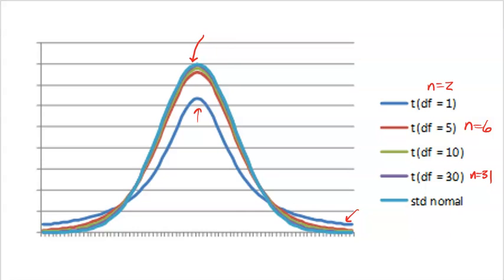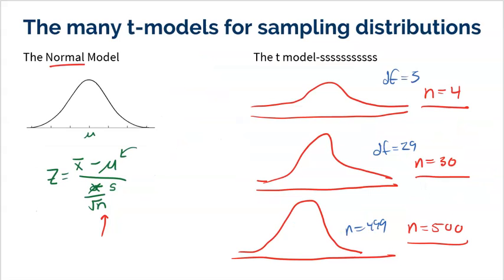So I know this seems a little bit confusing, but the good news is they're very much like the normal model. The only other thing I want to mention is that when you're using a t-model, we're going to use what's called a t-score. And how do you find a t-score? Well, you take your sample mean minus the true mean, and you divide by S divided by the square root of n. Because when you have to replace sigma with S, that's when you use the t-model. So a t-score is just the same as a z-score, except it's that denominator that's really different, right? We're using S in place of sigma. That's the whole reason why William Gosset invented the t-score.